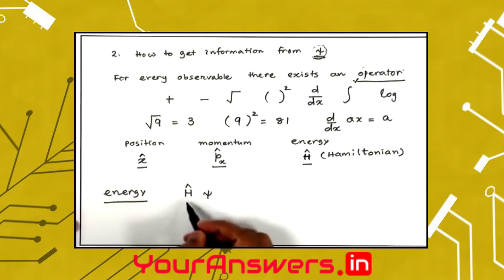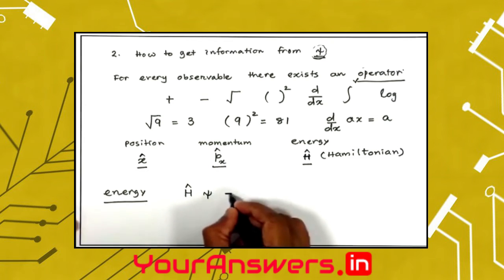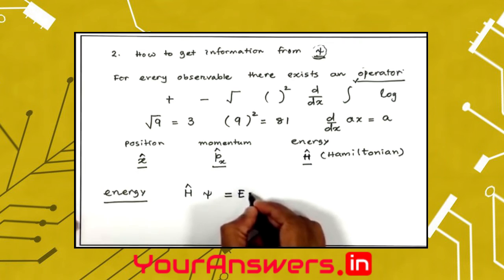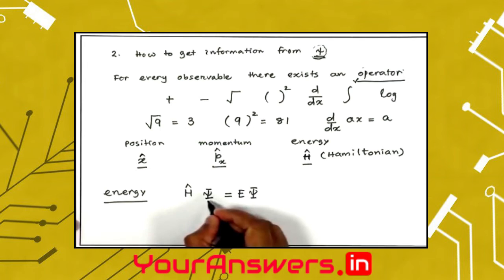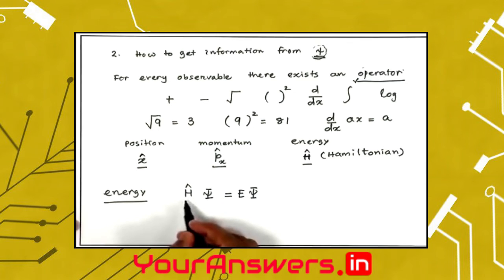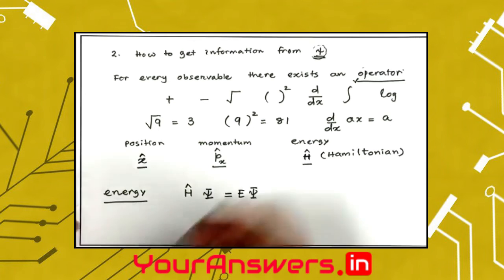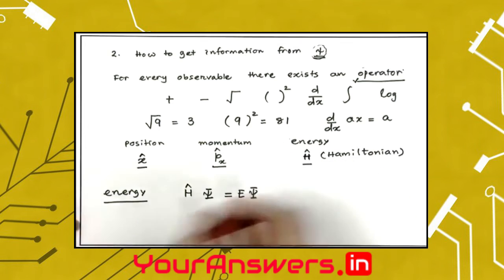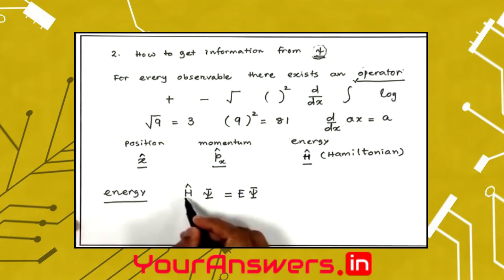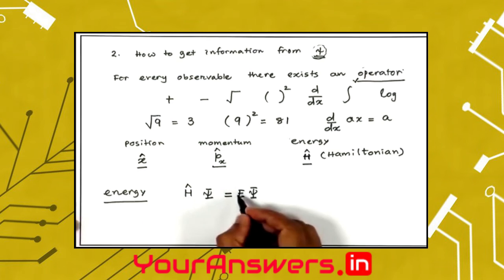Using this Hamiltonian operator, I will ask the question to this wave function, which is the citadel of all the information. And when I ask the question to this wave function using my Hamiltonian operator, the answer that I will get will be energy. So this is the wave function which contains all the information. This is the operator that I am interested in to get an idea about that particular observable. In this case, I am interested in getting energy. So I apply this operator on this function, I get the result.